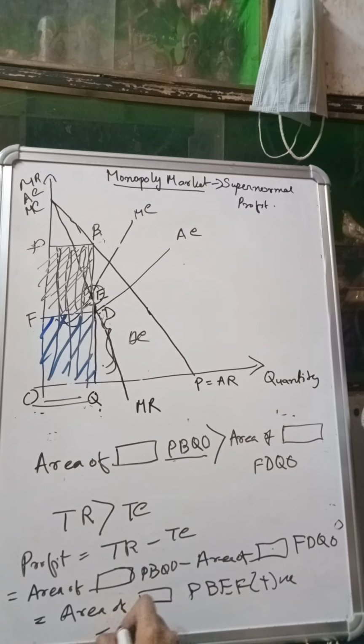So this is a case of supernormal profit. I hope this is clear. Today we are stopping up to this in this video. In the next video we will discuss normal profit. Thank you.